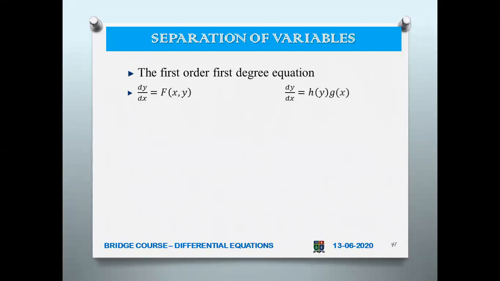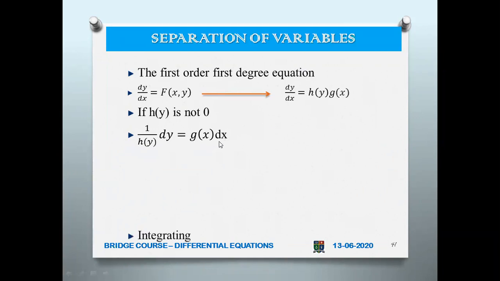That is important. dy by dx is equal to f of x comma y, and this f of x comma y can be written as h of y g of x, because you are able to separate the variables. That is why you are able to write it as a product of purely a function of y into purely a function of x. So this is called separation of variables. So if h of y is not 0, then you can divide by h of y.